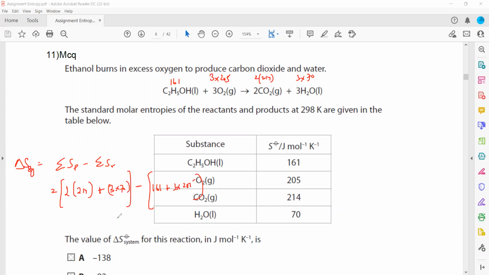So that will give us the total entropy change of this system, which will come out as minus 138 kilojoule per mole per Kelvin.